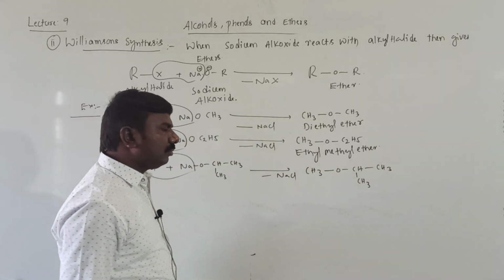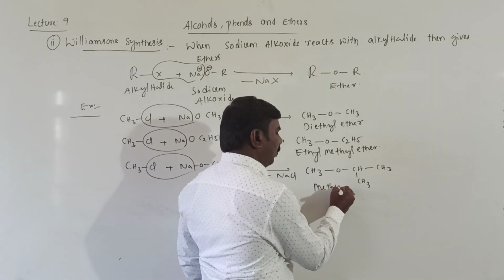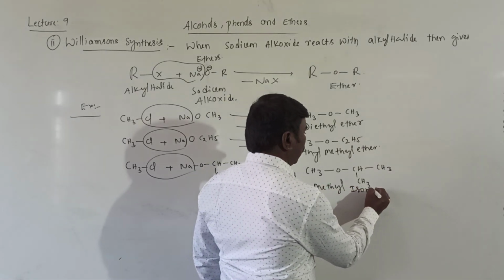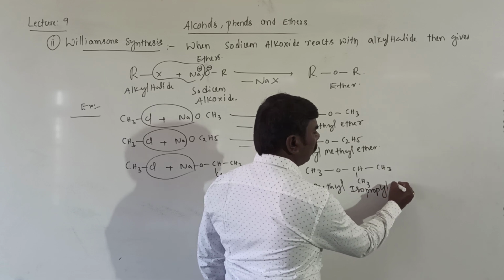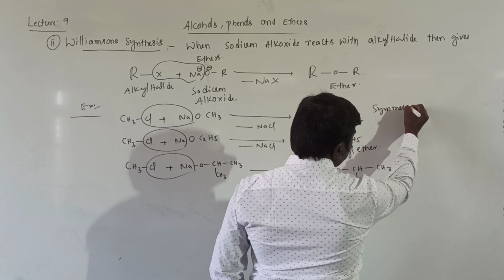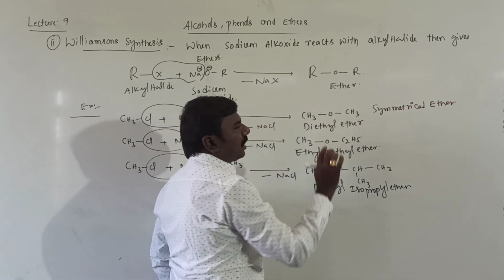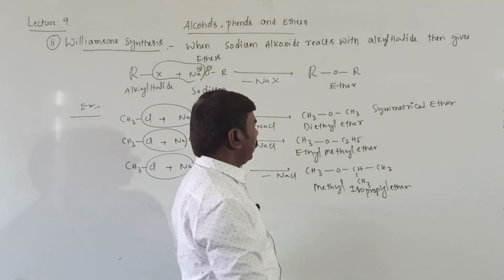Getting all of you? It is methyl isopropyl ether, a substituted ether. Dimethyl ether is symmetrical, with two identical methyl groups.